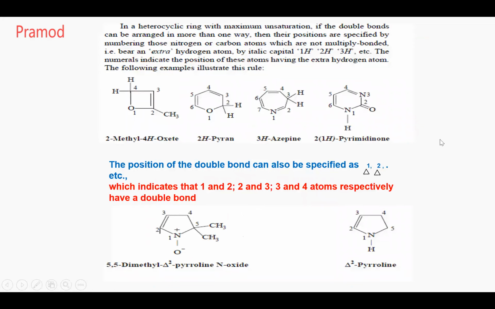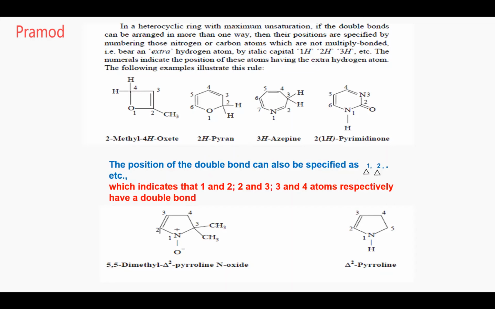Next, I want somebody else to read it for me. Harsha, read it for me. In a heterocyclic ring with maximum unsaturation, if the double bonds can be arranged in more than one way, then their positions are specified by numbering those nitrogen or carbon atoms which are not multiply bonded, that is, bear an extra hydrogen atom.